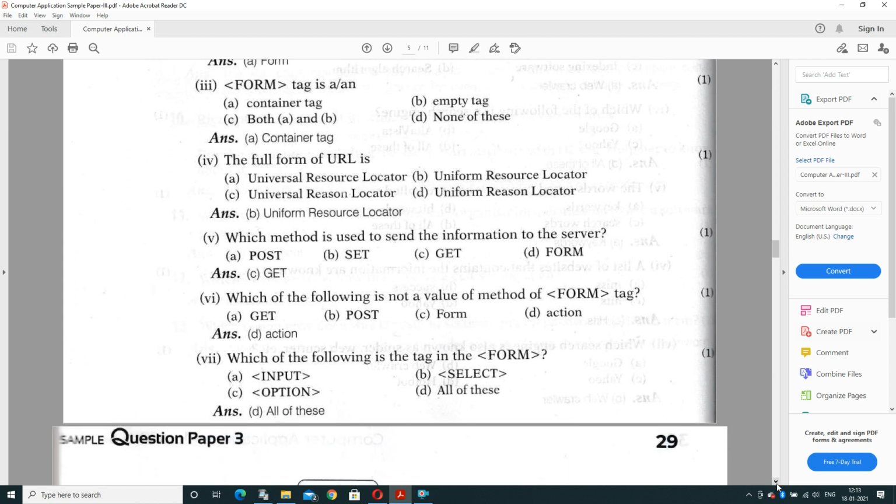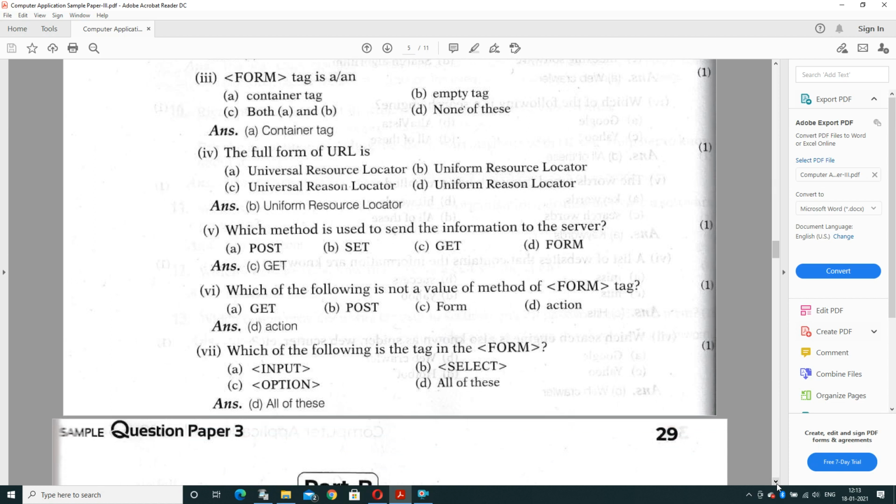Question number 3: form tag is a container tag, empty tag, both, or none of these. Form tag is a container tag. You need to open the form tag, and you need to close the form tag also. If you do not close it, it will not properly show the output on your screen.